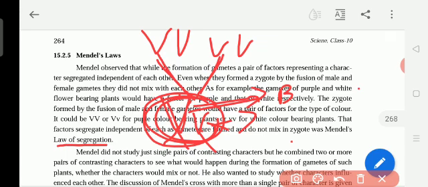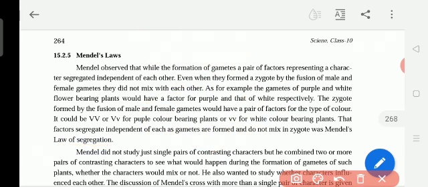So the law of segregation means the two factors in the zygote will not mix. They are independent. Independent means alone, individual. Segregation means separate. This is what he explained to us.